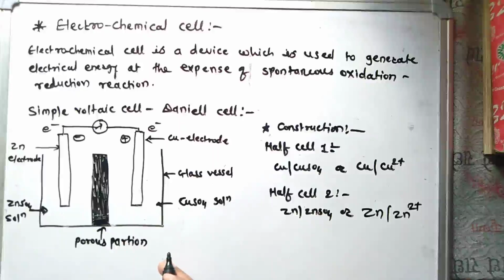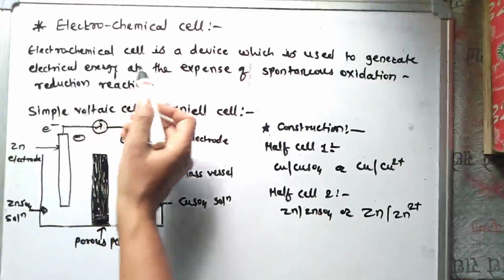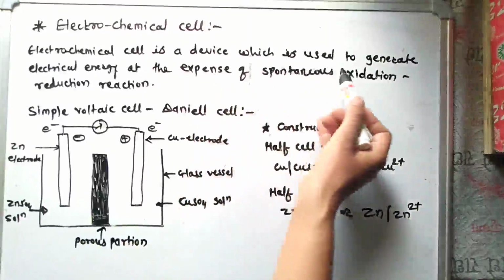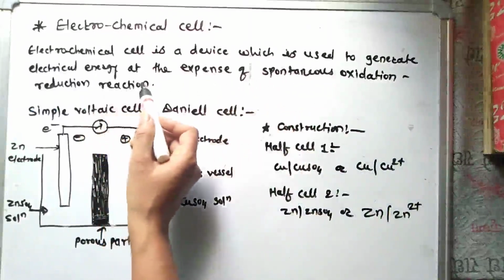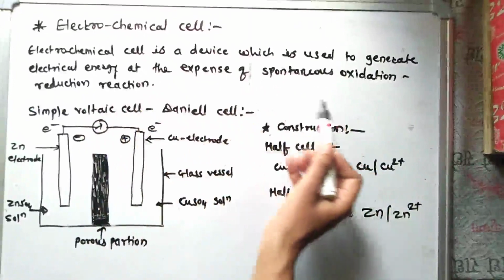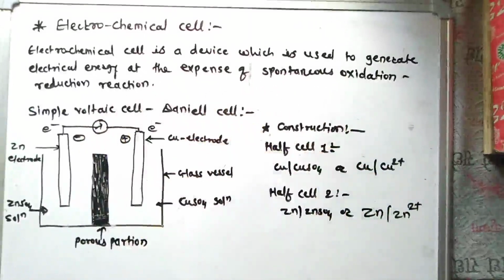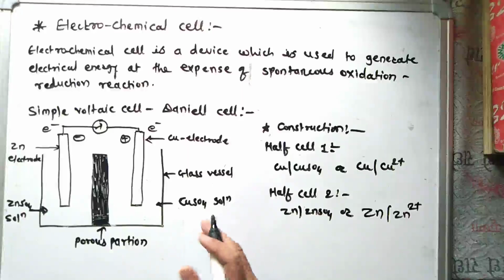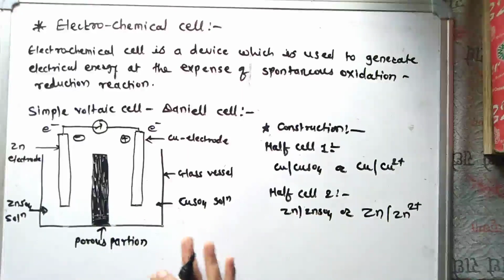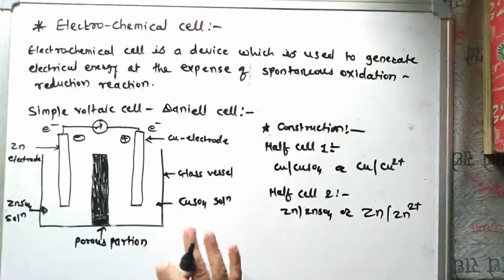So what is an electrochemical cell? An electrochemical cell is a device which is used to generate electrical energy at the expense of a spontaneous oxidation reduction reaction. It means that the electrochemical cell can convert chemical energy into electrical energy. This electrochemical cell is also called a galvanic cell or a voltaic cell.